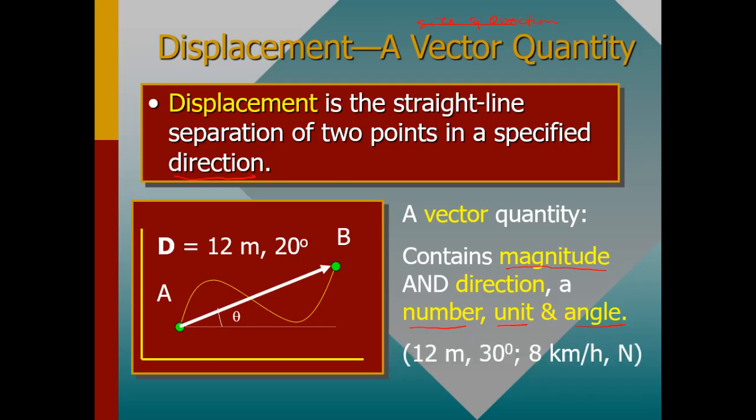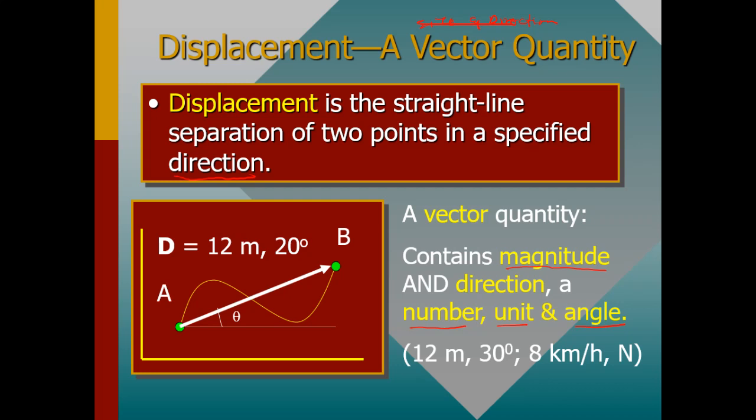This angle is simply talking about the direction. For example, you can talk about 12 meters, 30 degrees. It simply means that this object moved 12 meters from here to there, and the direction was 30 degrees. Then for this one, which is 8 kilometers per hour north, that means the object moved 8 kilometers northward.